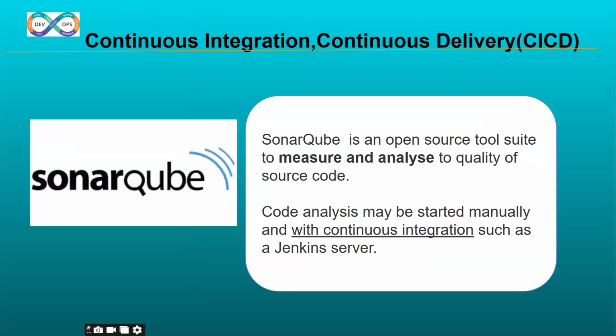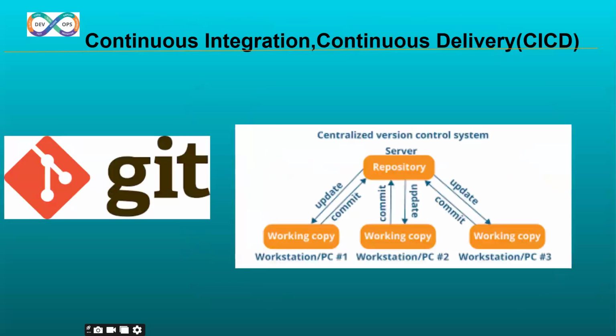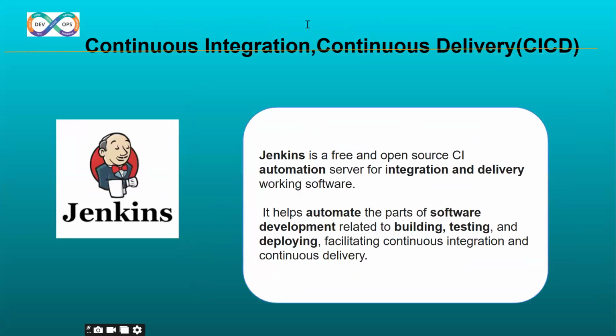So these are all the tools we are going to use for implementing our DevOps pipeline.